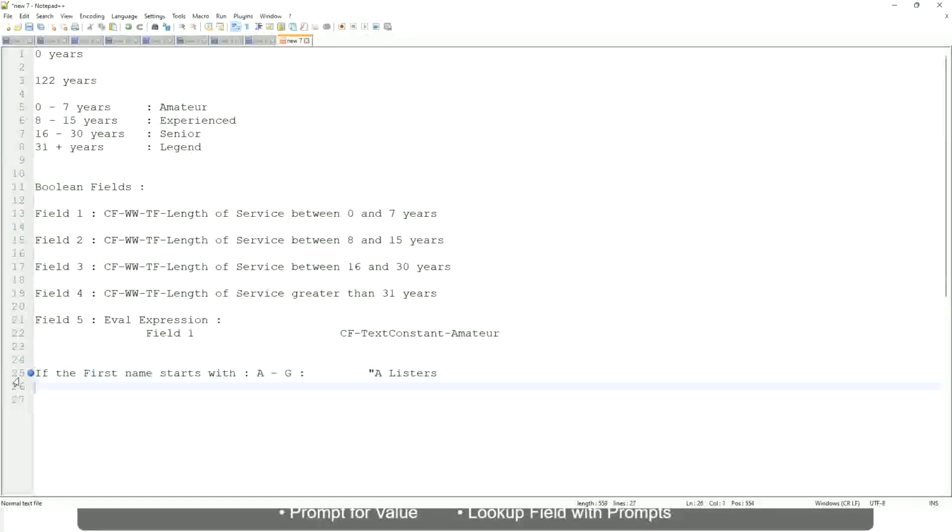Okay, then similarly, what is it? If it is between H to maybe M, or not M, let's say P, then we will say His Majesty.